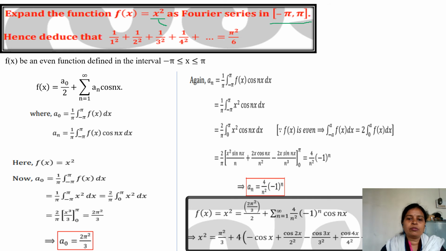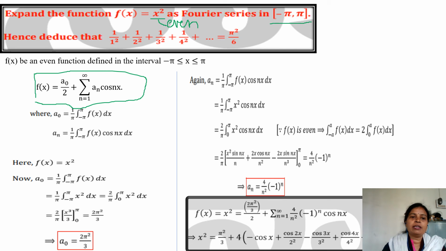So for an even function, bn becomes 0. So the Fourier series computation reduces a lot, and the Fourier series will have only cosine terms in it, which can be calculated by using the formula.